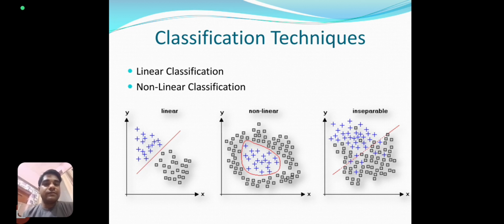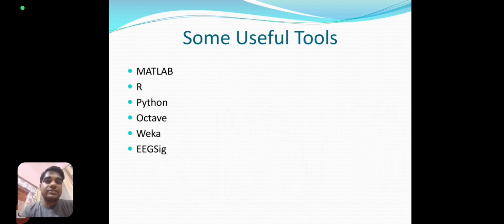There are two types of classification techniques. One is linear and another one is non-linear classification. In linear classification, you can see that the data is easily classified in two types. In non-linear classifiers, you can see that the data is in between the other data. One kind of data is holding the other data, and another form is inseparable, where both kinds of data are merged. Some useful tools to analyze EEG signal are MATLAB or Python, Octave, Weka, EEG-seq.